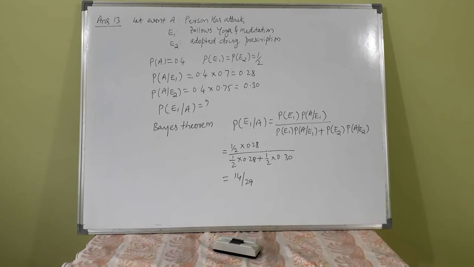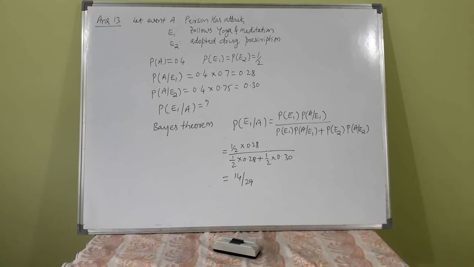Probability of E1 given A is asked. That is, the probability that the patient follows yoga and meditation, given that he has an attack. By Bayes theorem, probability of A given E1 into P of E1, divided by the total probability, that leads to 14/29.